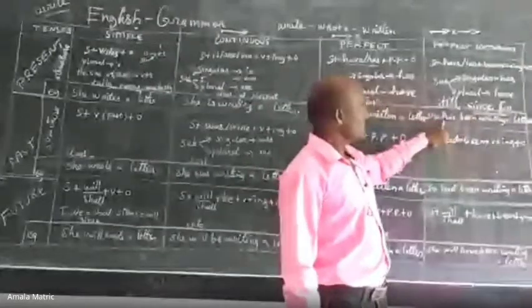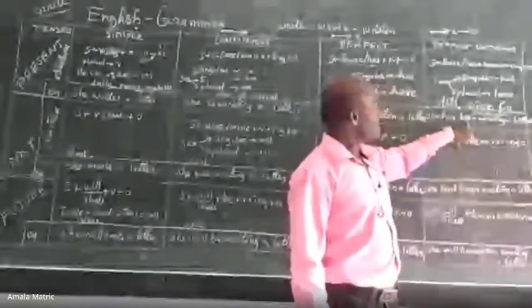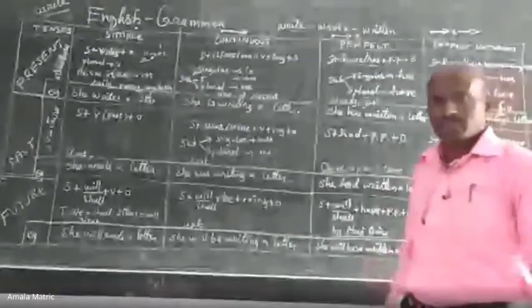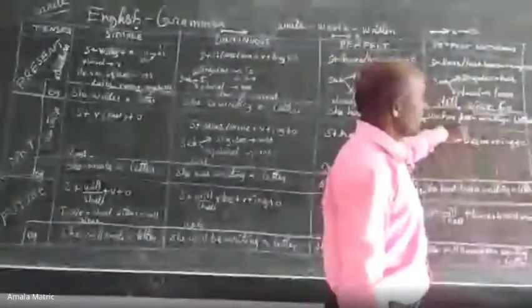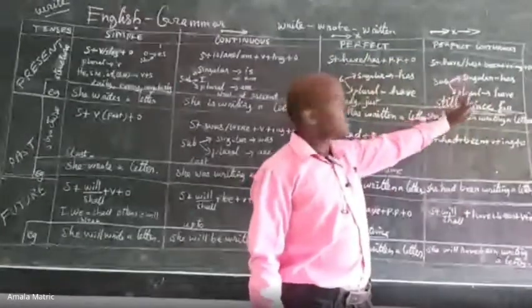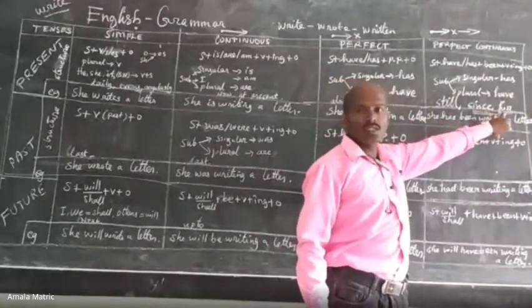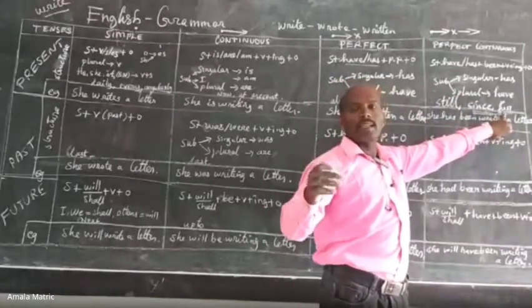You should remember the structures and prepositions. There is a difference between since and for, and we are going to study further about since and for in prepositions. Here, in the present perfect continuous tense, since shows the exact point of time, while for is used to indicate periods of time.